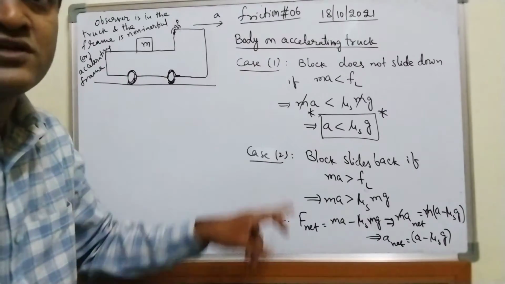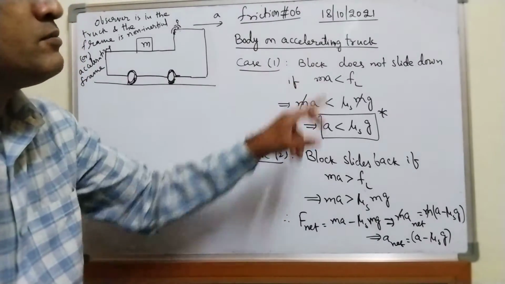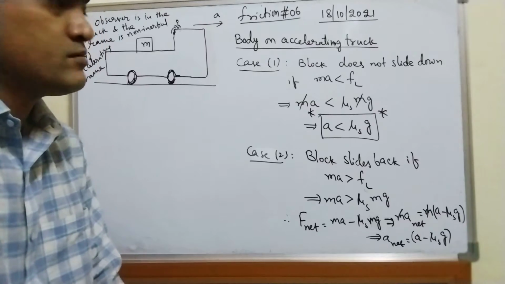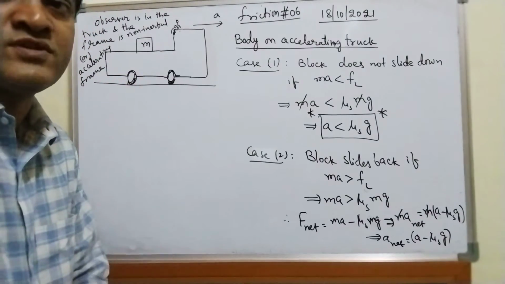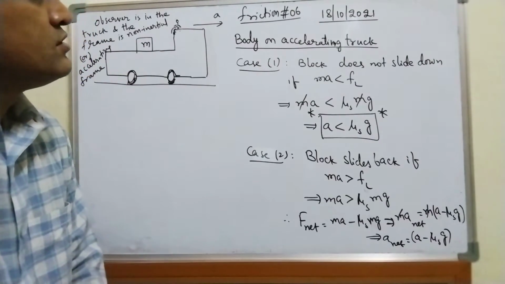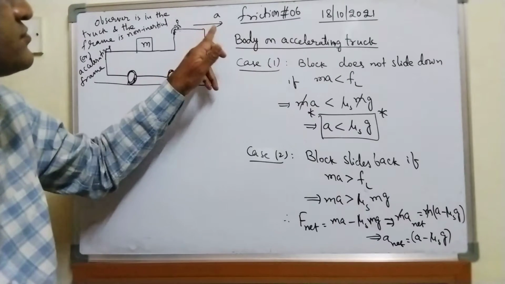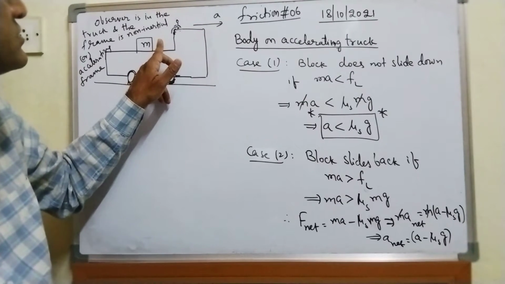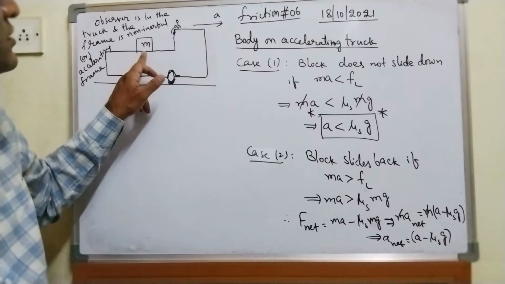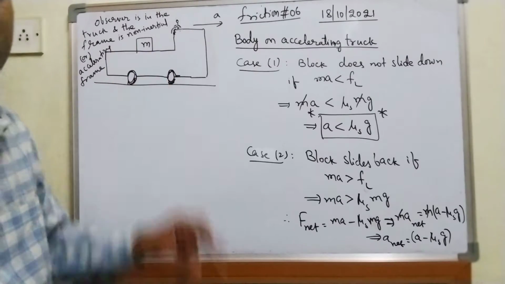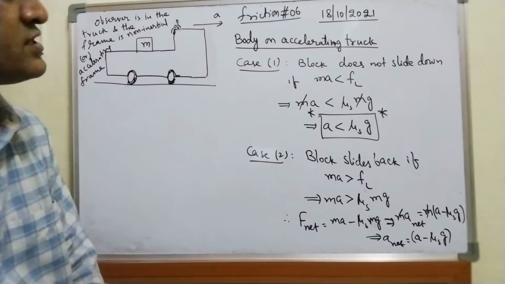Now here I have considered two cases. Case 1 is block does not slide down. Block is at rest. When the block is at rest, net force on the block is 0. Right. What is that net force?